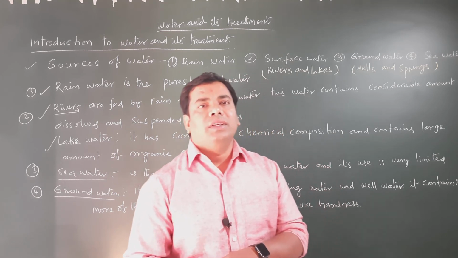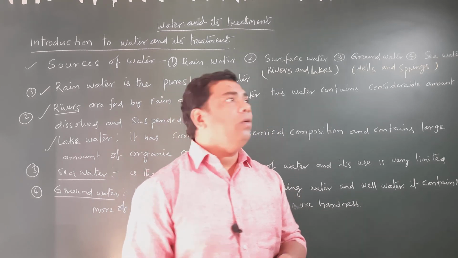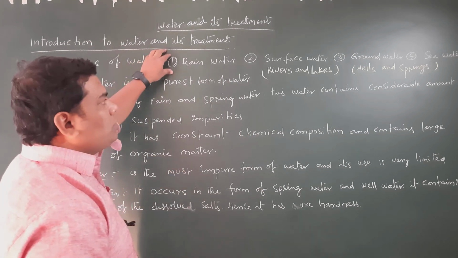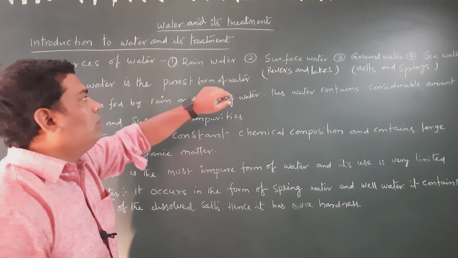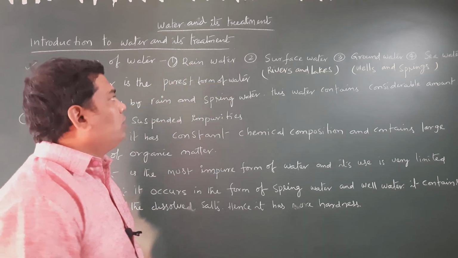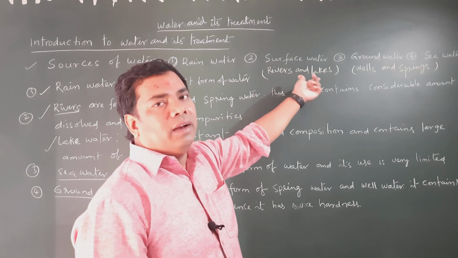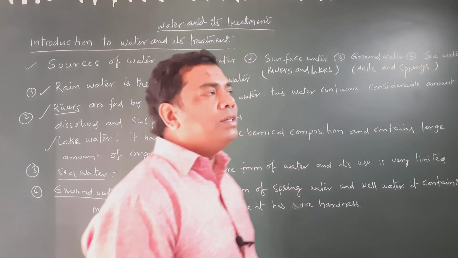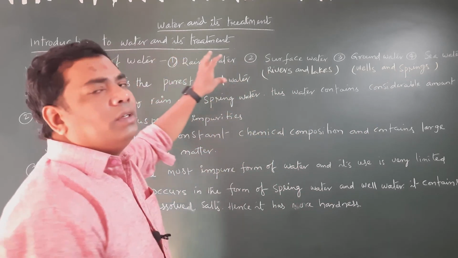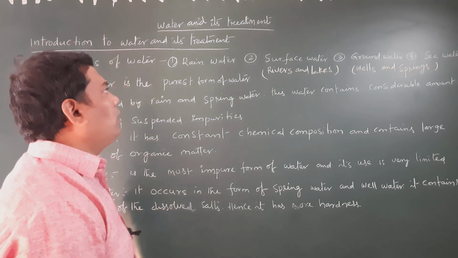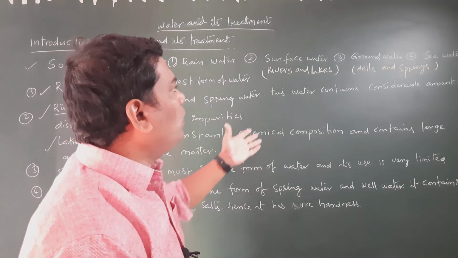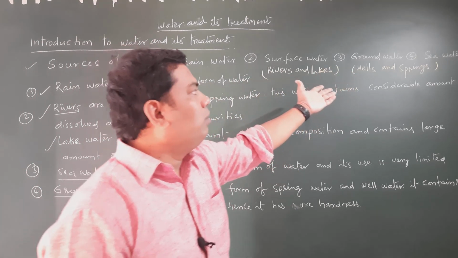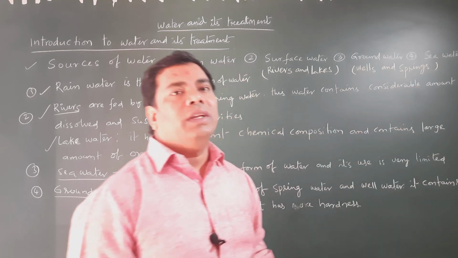The first is the sources of water. Generally the sources of water are of four kinds: rainwater, surface water, that is rivers and lakes, groundwater, that is wells and springs, and the fourth one is sea water. These are the four common sources of water.